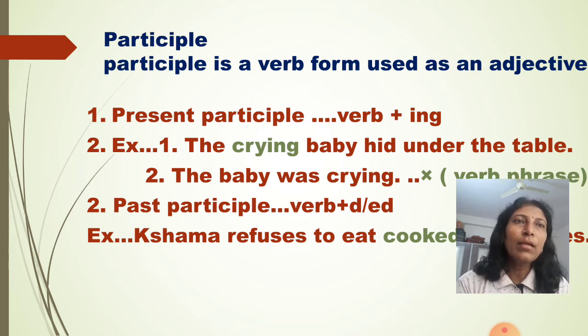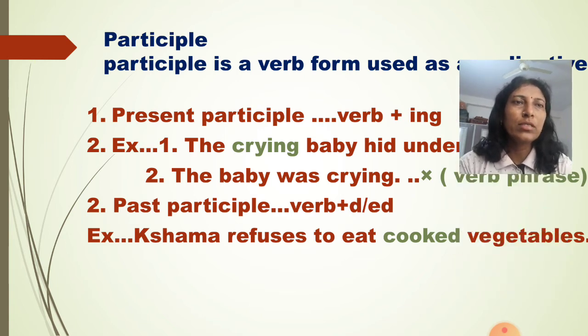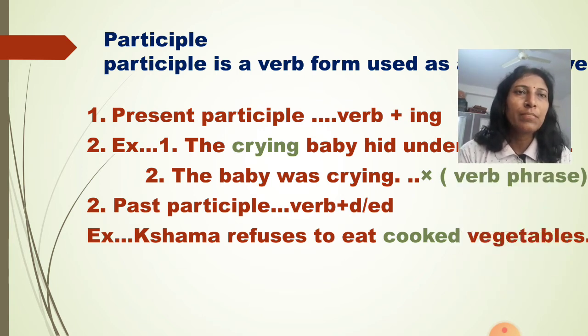The crying baby hid under the table. Here crying modifies the noun baby, so it is working as the adjective. It is present participle. The baby was crying. This is not the participle because it is used as a verb phrase, was crying. Now past participle, verb with d or ed suffix. Shama refuses to eat cooked vegetable. Here cooked is the past participle.